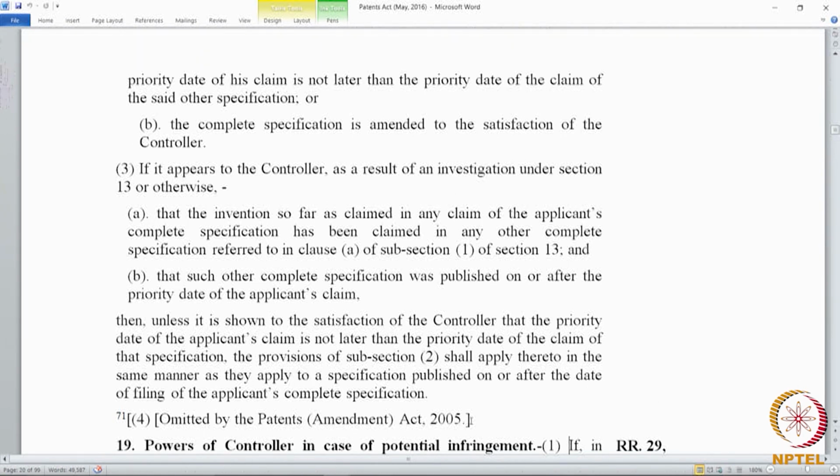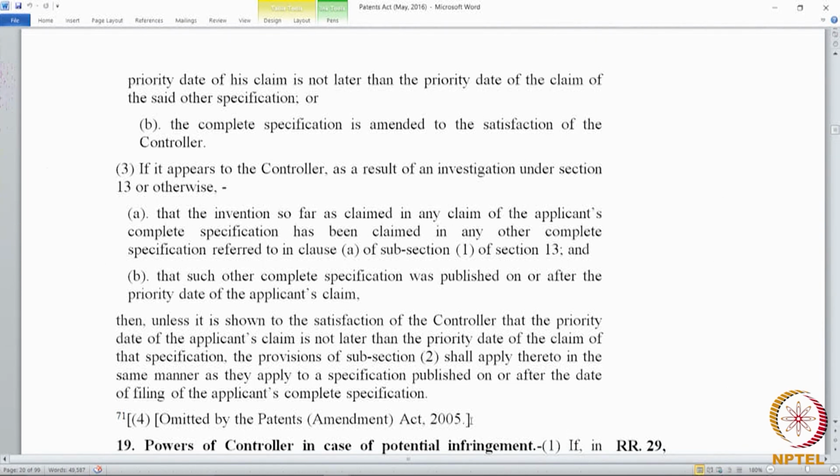So, if you file an application under the 1970 Act, and there was a pending application under the 1911 Act which got published on or after the priority date of your application, are you able to understand this? Though it was filed under the earlier Act, it is published after the date of your priority, the date on which you file. Let us assume that your priority is the date on which you file. In such cases, again the controller can insert a reference.